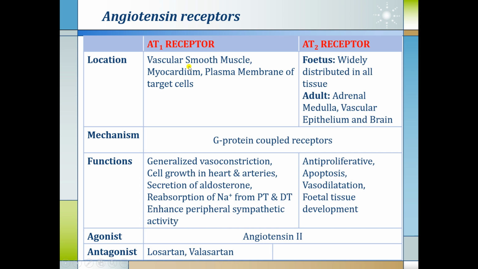So the agonist to both receptors is angiotensin 2 obviously, and antagonists are mainly targeted at the AT1 receptor, losartan and valsartan, because all the harmful actions are mediated through AT1 receptors. Until date, we do not have any drug which is inhibiting the AT2 receptor or acting through the AT2 receptor. So antagonists of angiotensin 2 are mainly blocking through AT1 receptors.